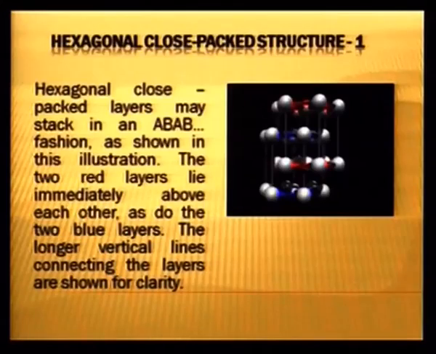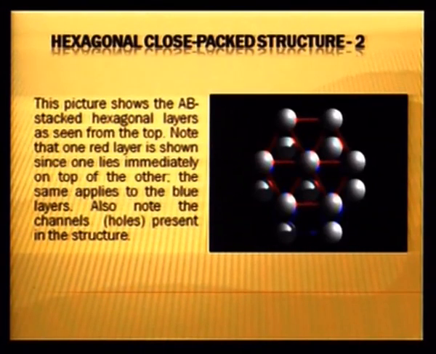Now, the hexagonal close packed structure can be seen more clearly with another kind of model. Here you can see 4 layers, and the first and third layers are identical. You can see they are just one above the other. Similarly, the second and fourth are one above the other. From the top, if we look at the same structure, the arrangement will look something like this, in which you can see that the one red layer is shown since one lies immediately on top of the other. The same applies to the blue. So, only one red and one blue, only 2 orientations are possible.